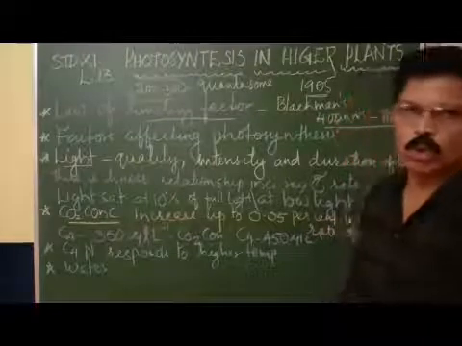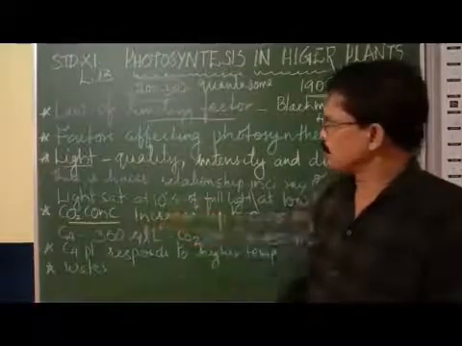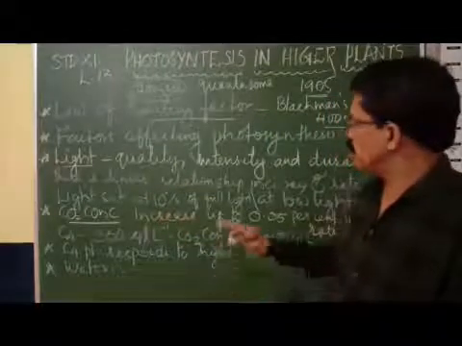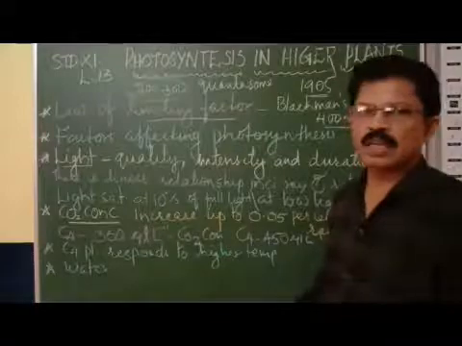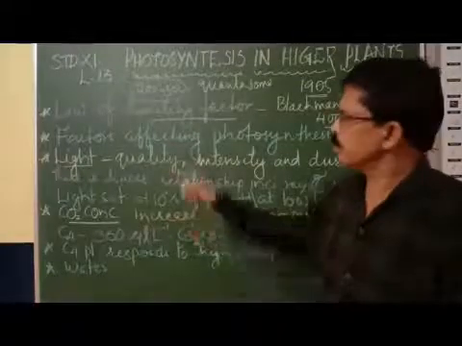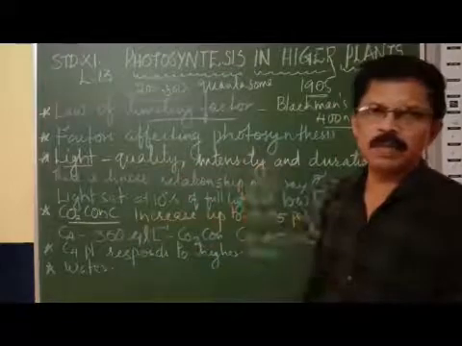So the important point to remember is that the quality, intensity, and duration of light control the rate of reaction.